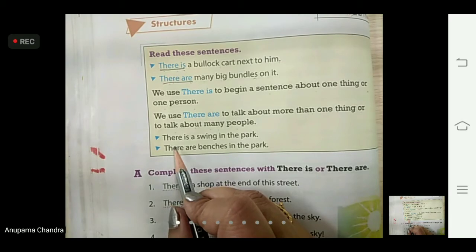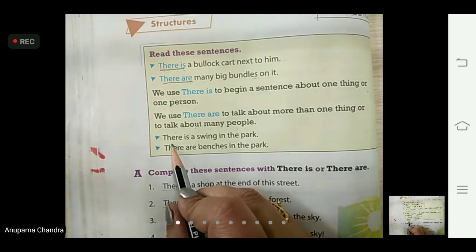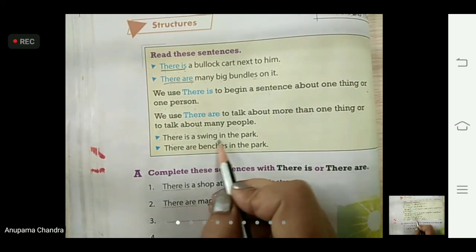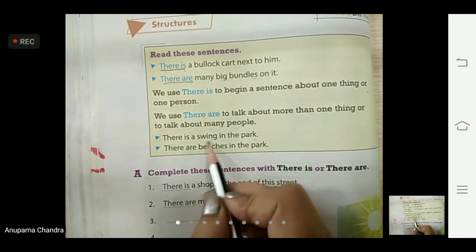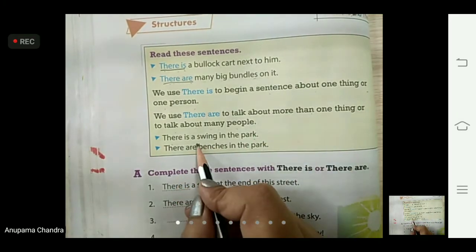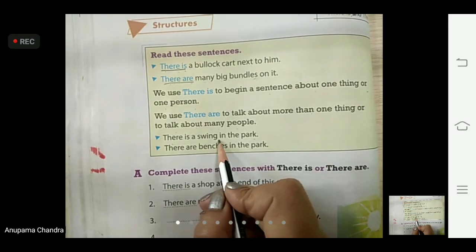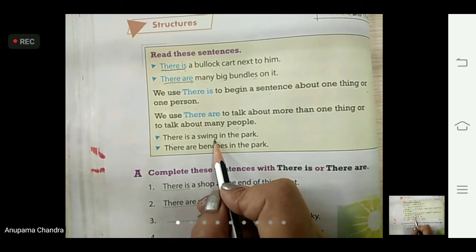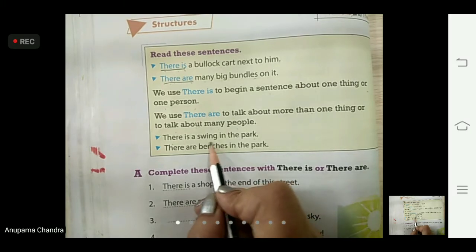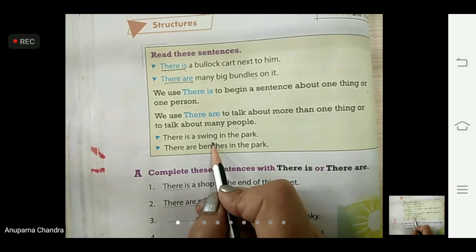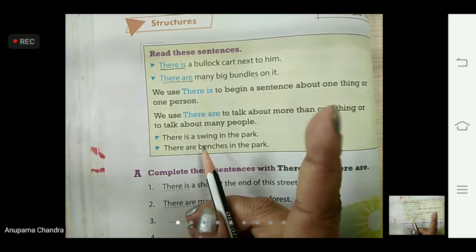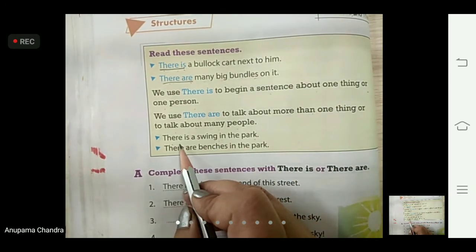For example, here one more sentence is given. Let's have a look. There is a swing in the park. Again, a swing means one swing. A means one and swing, S is not there. That means it is only one swing. If S is there, then we understand it is more than one. But here S is not there. That means it is only one swing. So we have used there is.